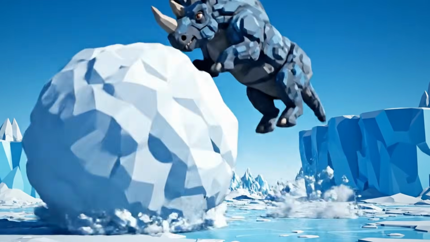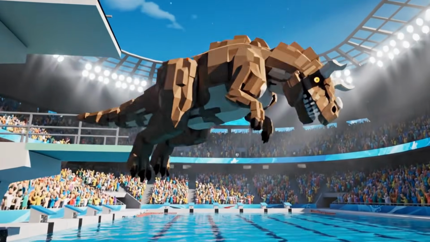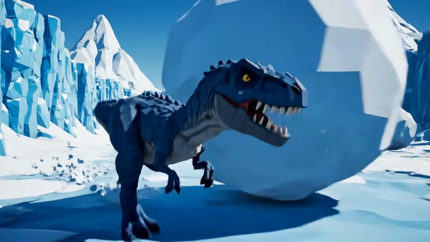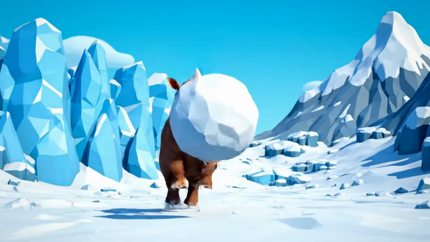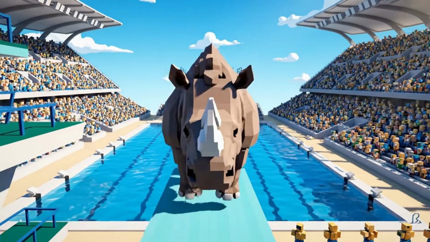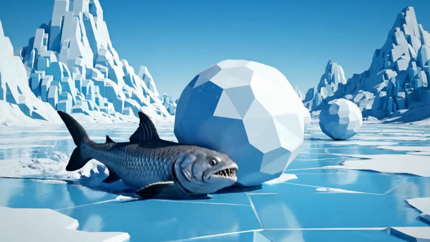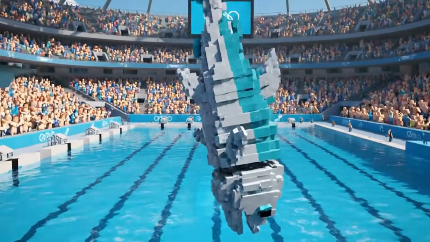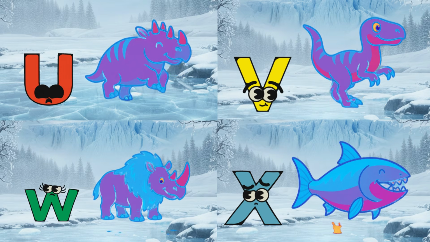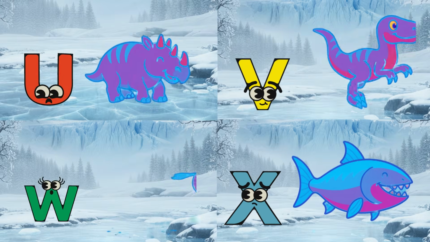U is for Utahraptor, roar, roar, roar. V is for velociraptor. W is for woolly rhino, snuff, snuff, snuff. X is for Xiphactinus, fish, splash, splash. U, V, W, X, prehistoric safari animals.